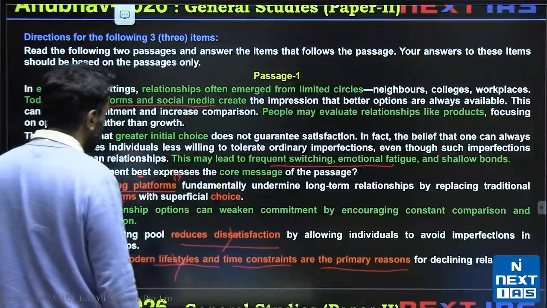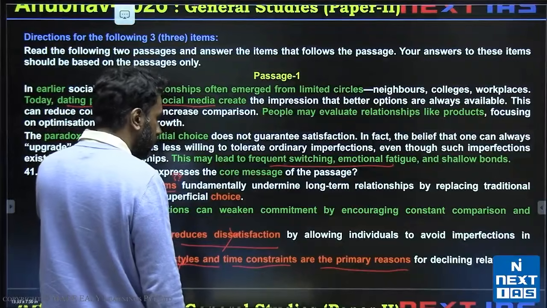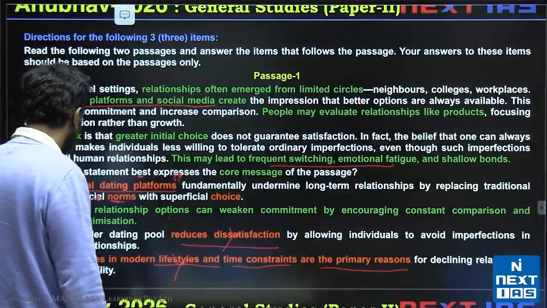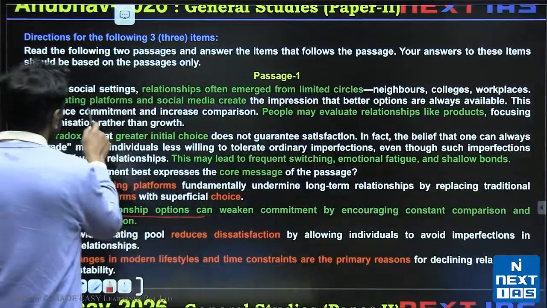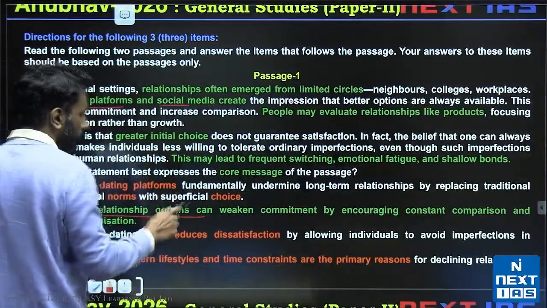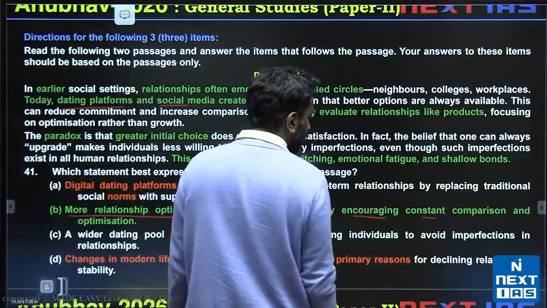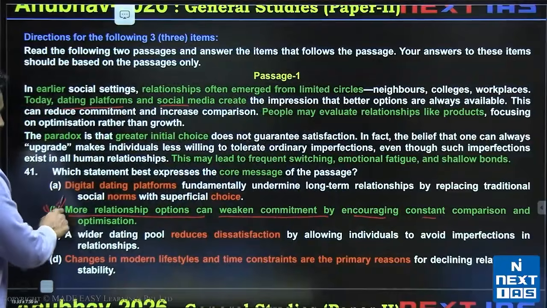B says more relationship options can weaken commitment by encouraging constant comparison and optimization. Option B has no problem at all. It clearly tells us that if there are more options, whether they're provided by dating platforms or social media, it can weaken commitment by encouraging constant comparison and optimization. So option B is the correct choice.